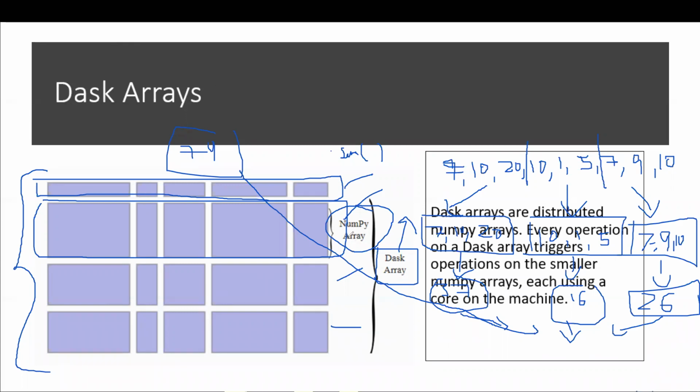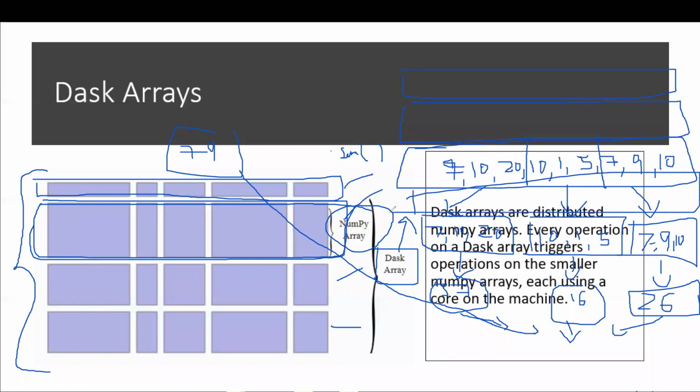You have one NumPy array. Let's consider all these digits as one NumPy array. I think you're pretty much familiar with the concept of NumPy arrays. If you have multiple sets like this, or if you have more numbers in your array, you can break it down into chunks in Dask.